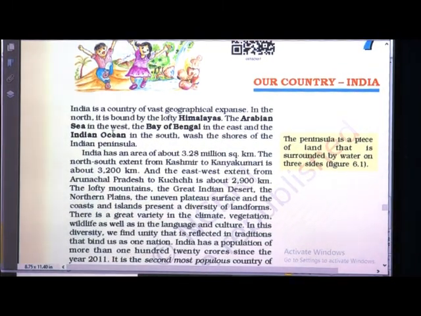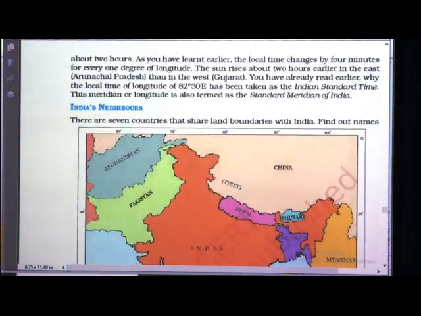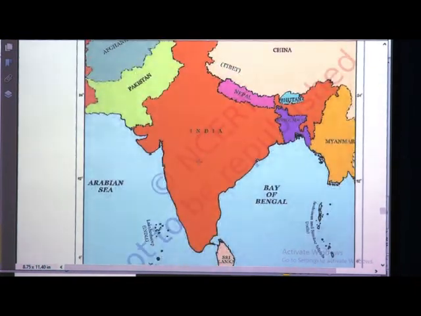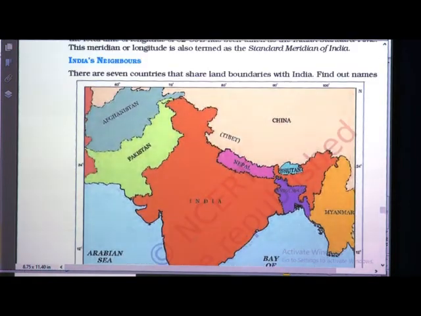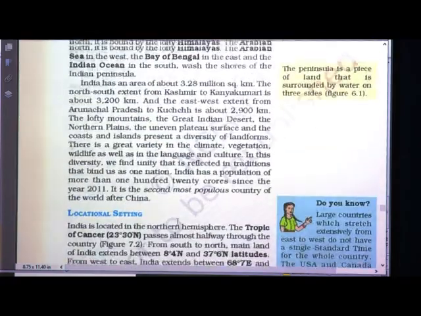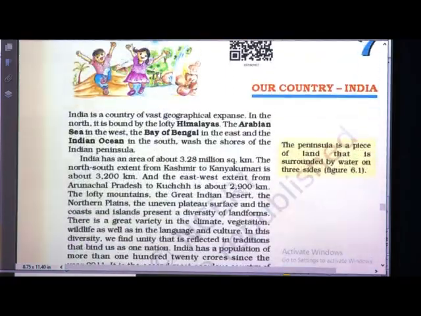Then the Arabian Sea in the west, if we come to the west there is the Arabian Sea, then the Bay of Bengal in the east and the Indian Ocean in the south. Here you can see the map, children. Bay of Bengal, Arabian Sea, here we have the Indian Ocean, and here we have the Himalayas. So in the north it is bounded by the Himalayas, the Arabian Sea in the west, the Bay of Bengal in the east and the Indian Ocean in the south washes the shores of the Indian Peninsula.